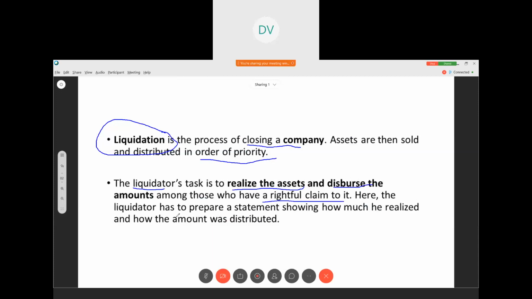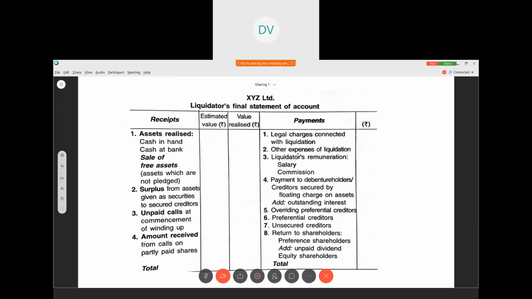Here, the liquidator has to prepare a statement. He has to prepare a statement showing how much he realized by selling all the assets and by using other means, and how he distributed the amount. This is a statement that you have to prepare. The only thing you have to do in this chapter is prepare this statement.